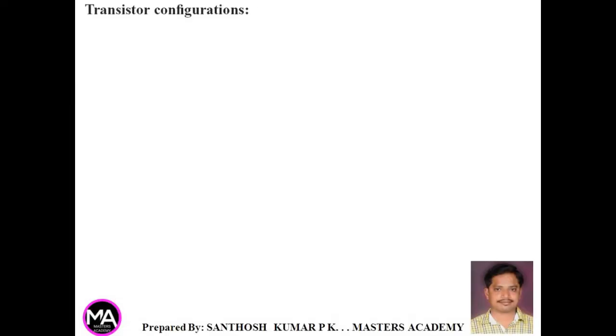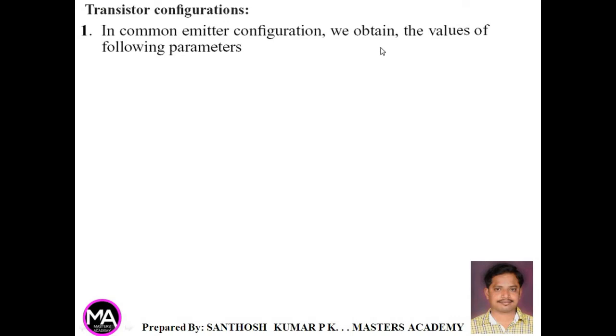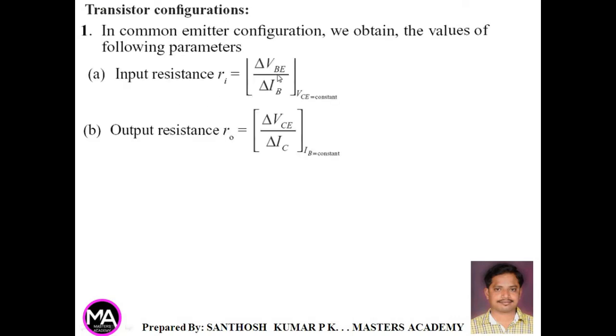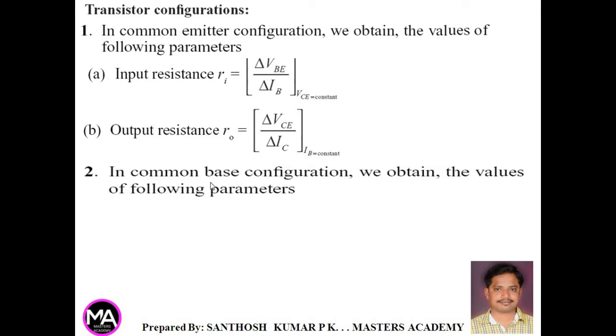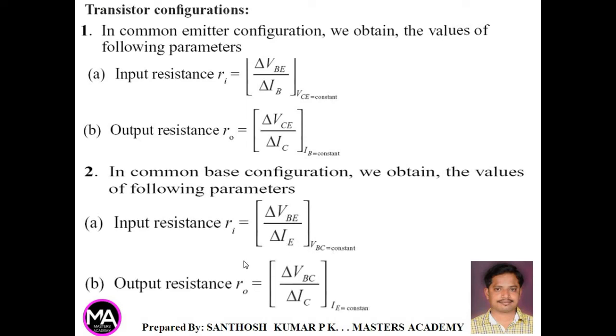Next, transistor configurations. In common emitter configuration, we obtain the values of the following parameters. Input resistance Ri is equal to delta VBE by delta IB, where VCE, that is the collector emitter voltage, is constant. Output resistance R0 is equal to delta VCE by delta IC, where the base current is kept constant. So it is in common emitter configuration. Now for common base configuration, the input resistance is delta VBE by delta IE, VBC is kept constant, and output resistance is delta VBC by delta IC. Here the emitter current is kept constant.